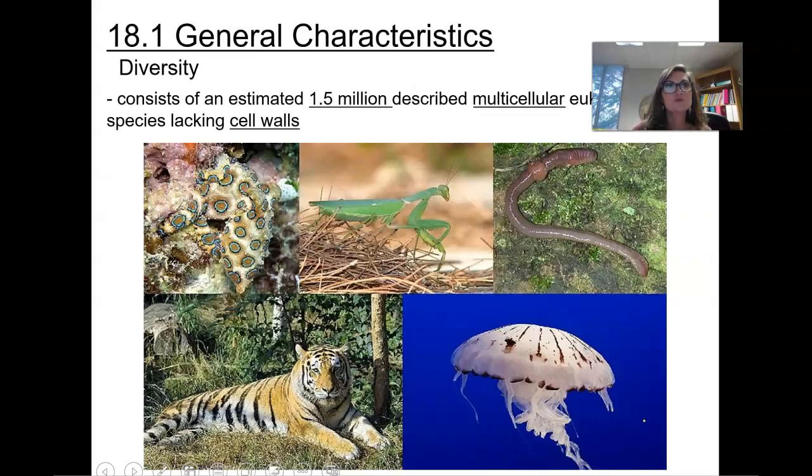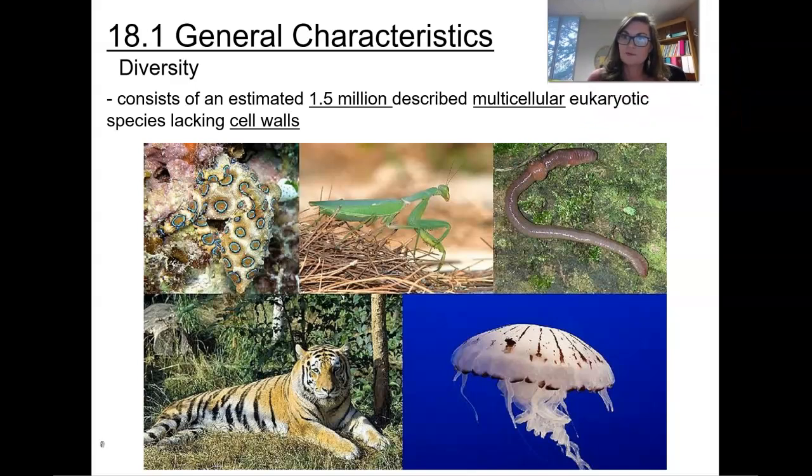Now going into diversity. The animal kingdom is going to consist of an estimated about 1.5 million described species. These are all going to be multicellular eukaryotic species, which are going to lack cell walls. Just noticed I'm covering up the notes. So these things are going to lack cell walls. And so here we're going to see some different animals. We've got a tiger, we've got jellyfish, earthworms, we have a praying mantis.